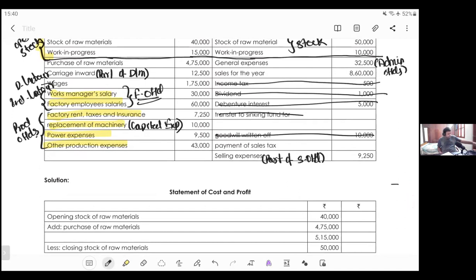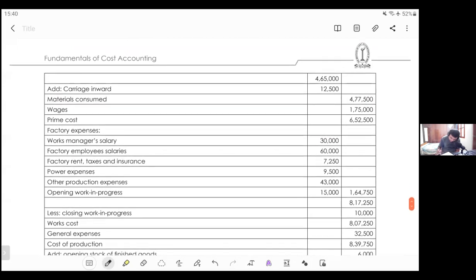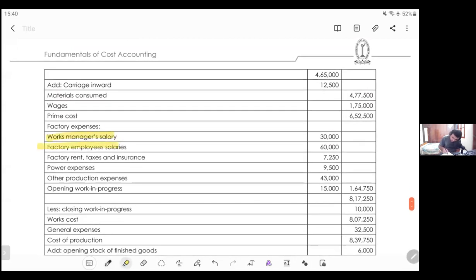Do you write purchase of machinery in P&L account or balance sheet? I guess purchase of machinery will be written in balance sheet, right? Not P&L account. So this expense is a nonsense expense, replacement of machinery. It's a capital expense, so let's not consider that. So 1, 2, 3, 4, 5 expenses.